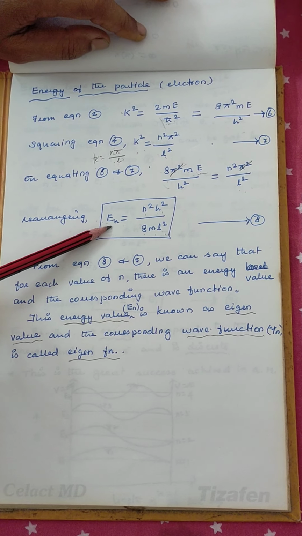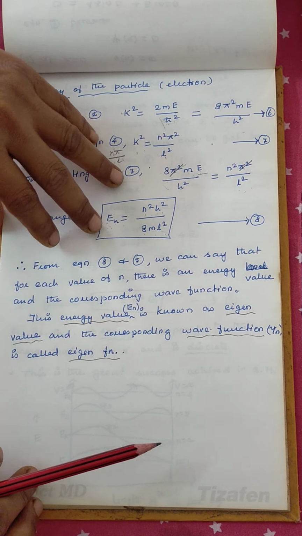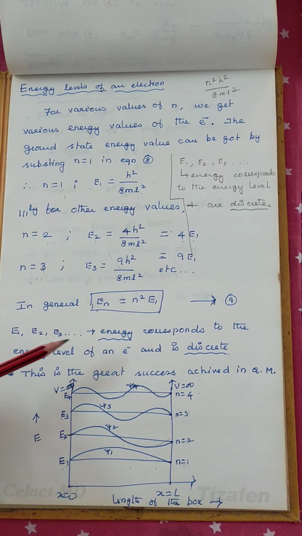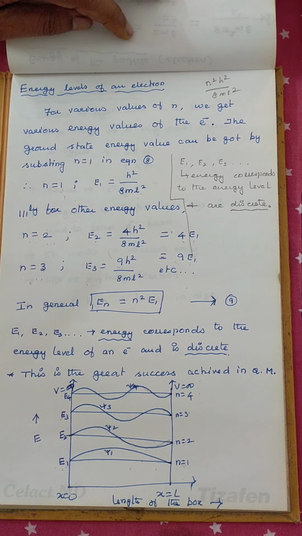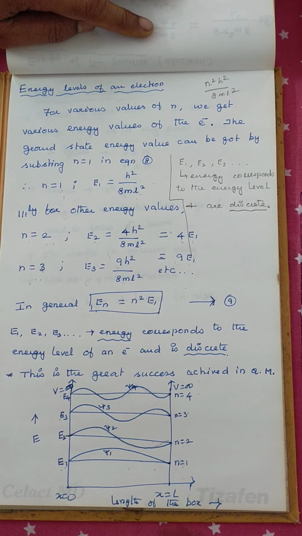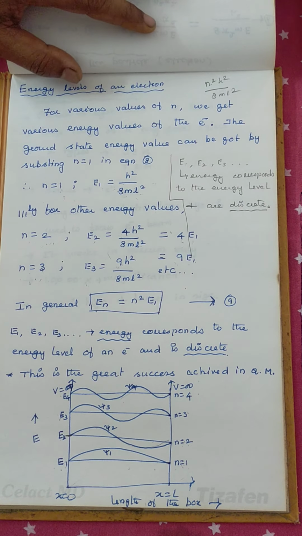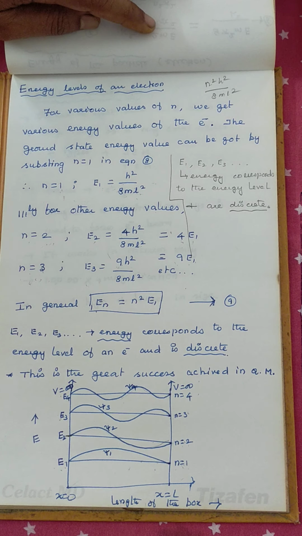This energy value is known as eigenvalue, and this wave function is known as eigenfunction. Let us see what all the energy levels of an electron are when you are considering a one-dimensional box. Say the energy value is n square h square divided by 8ml square, you know. Then n is a principal quantum number.